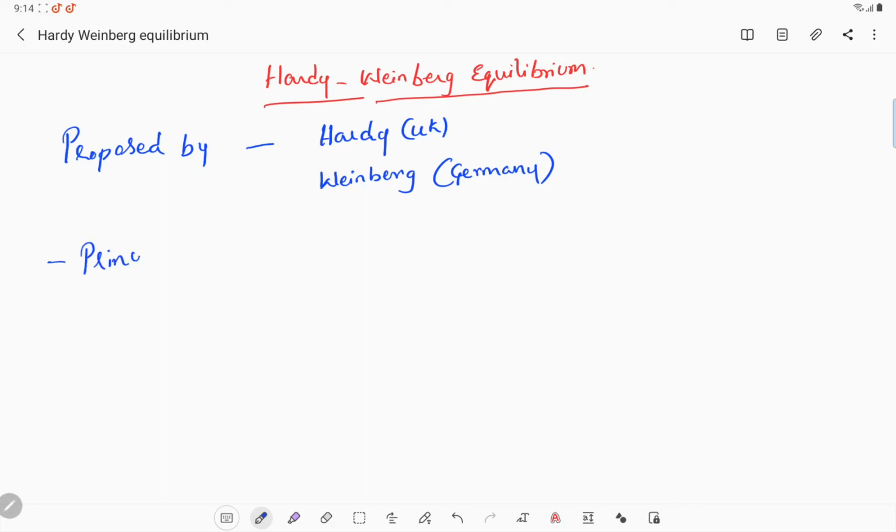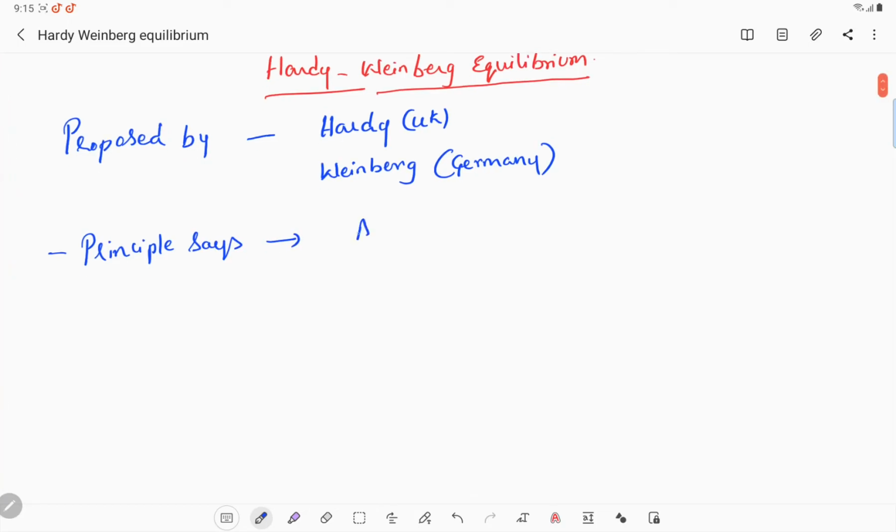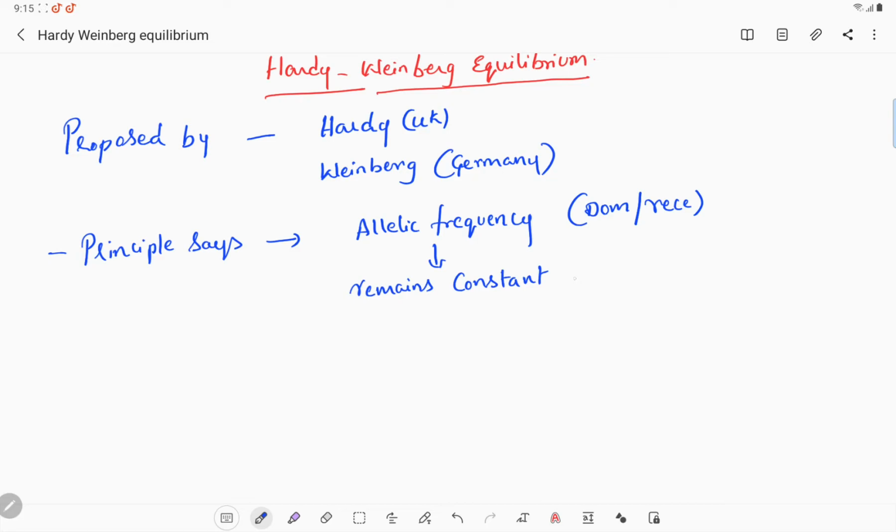Hardy-Weinberg equilibrium principle says that allelic frequency, whether dominant or recessive, whatever it might be, remains constant from generation to generation.